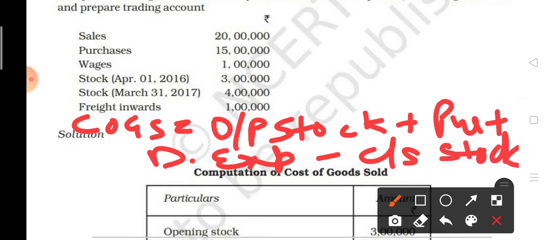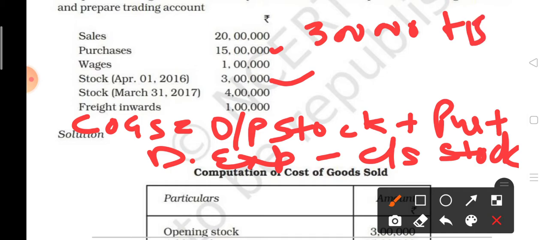So here children you can see, opening stock is given. Here opening stock is 3 lakh. You can write down 3 lakh plus purchases is 15 lakh. No purchases written given, so purchase you can write down 15 lakh, and after that you have to add direct expenses.